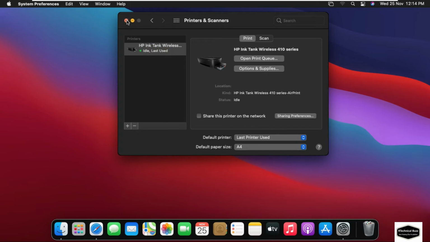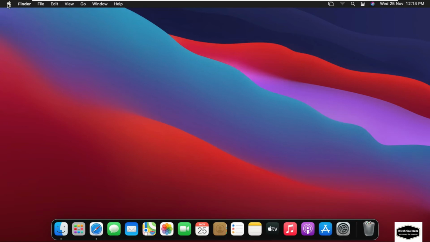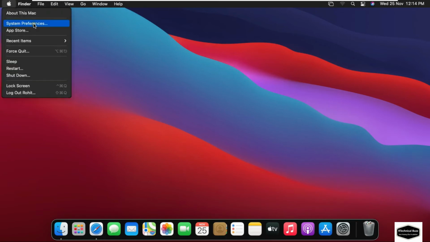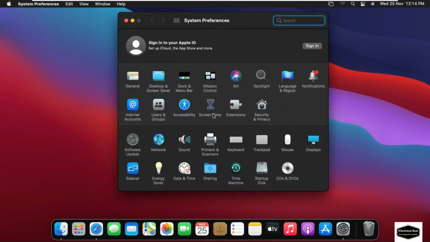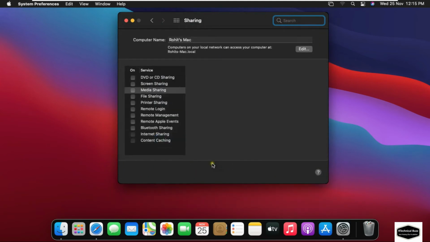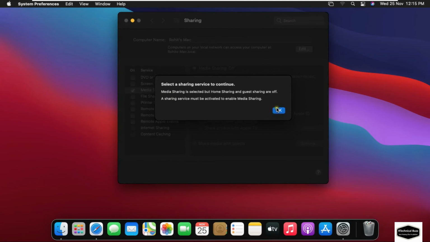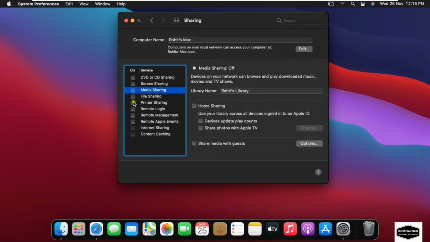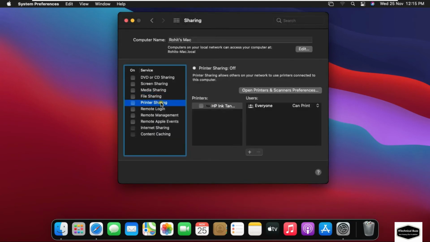Close the Printers & Scanners console, then go to System Preferences again. Click on Sharing. Select Printer Sharing. Click HP Ink Tank Printer. The printer is shared with everyone, who can print and write.